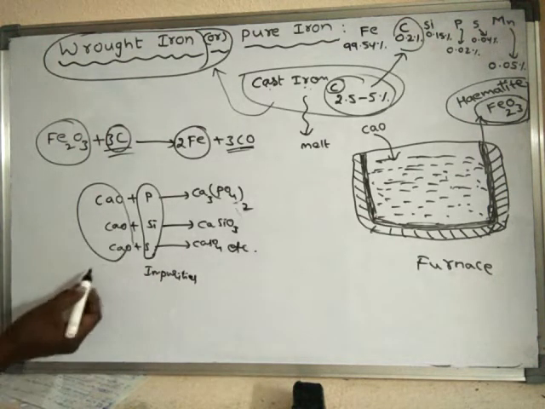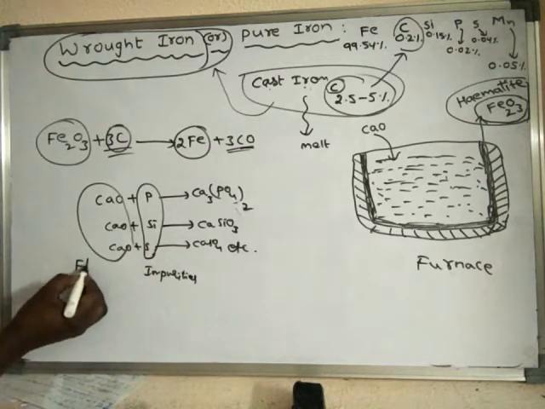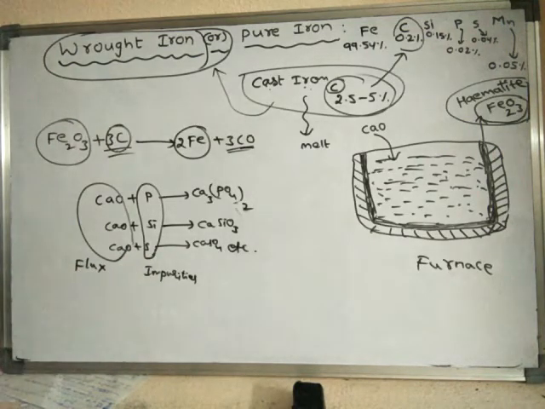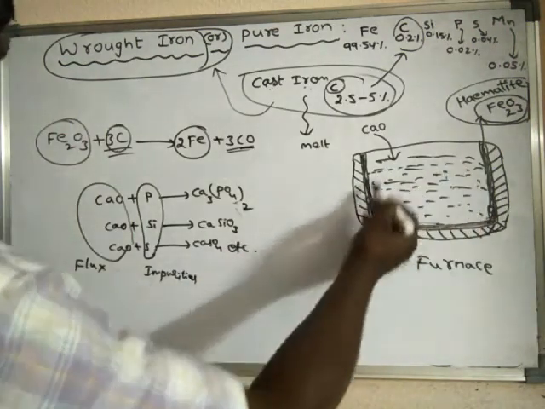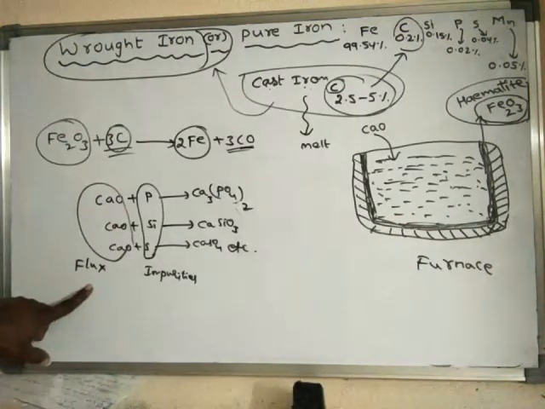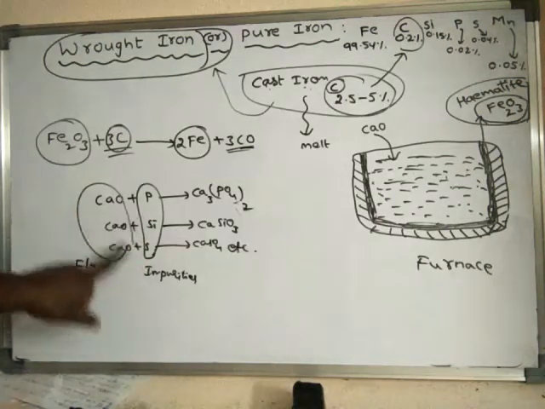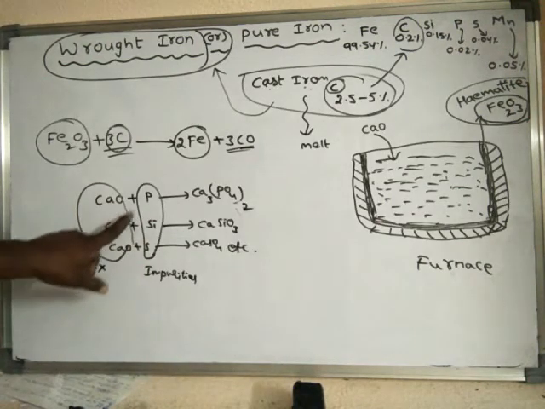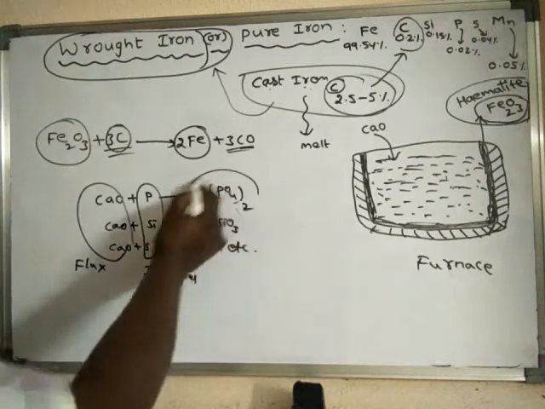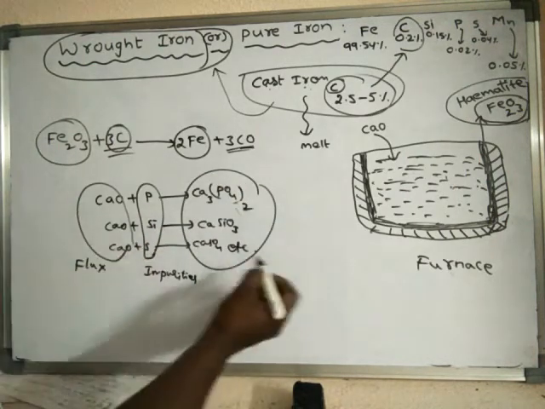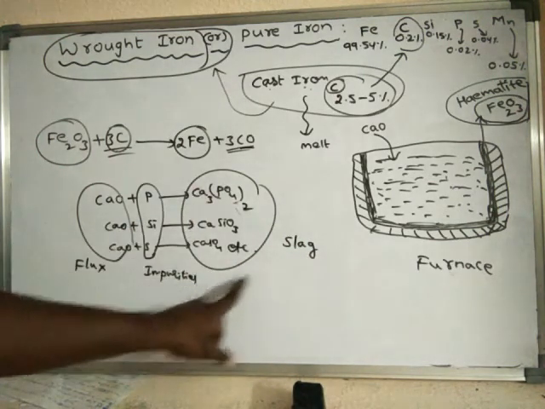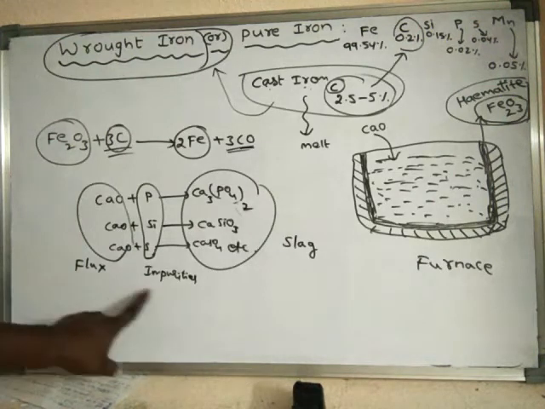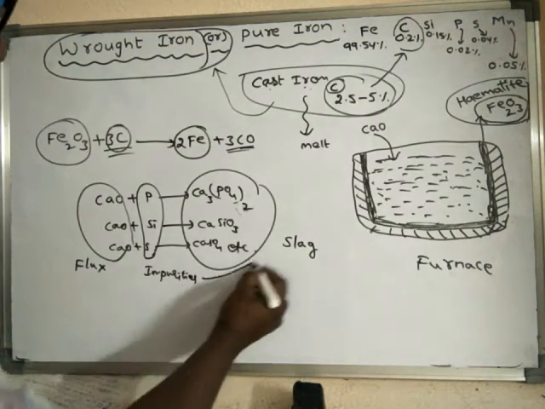So the substance which reacts with the impurities is said to be flux. That means calcium oxide is added into this molten iron as a flux. The flux always reacts with the impurities, and finally those impurities are converted into slag. The material which is formed when flux reacts with impurity is said to be slag.